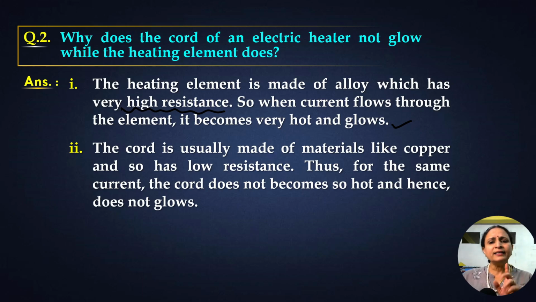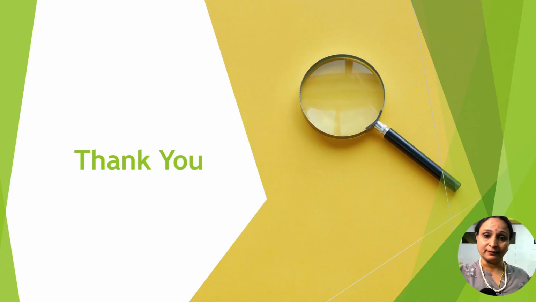So current is the same, but it will not get hot because we know H is equal to what? It is I square RT. So the resistance is low, that means heat is low. But in the case of the heating element, the resistance is high. So the glow is also high. Clear? Current is same, हाँ? Current same flow हो रहा है, नहीं तो फर्क पड़ेगा.